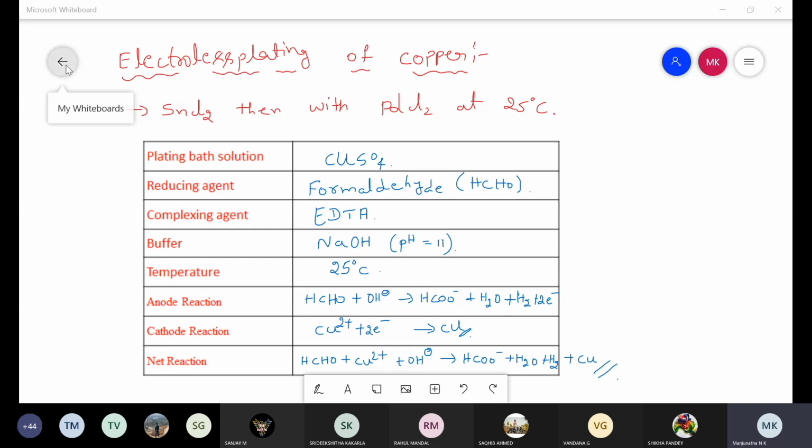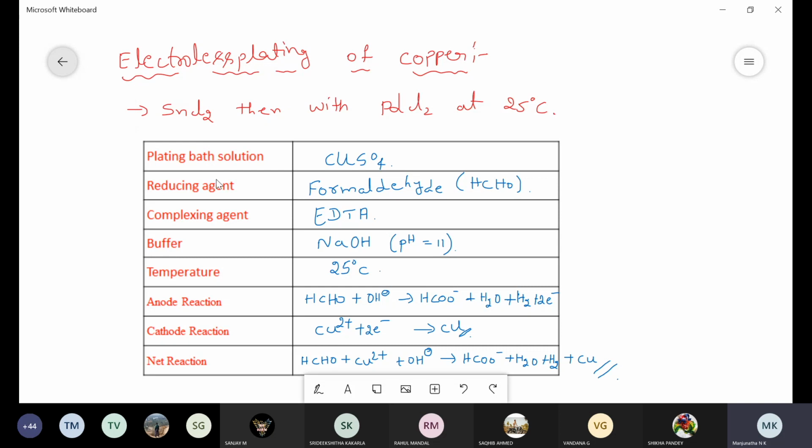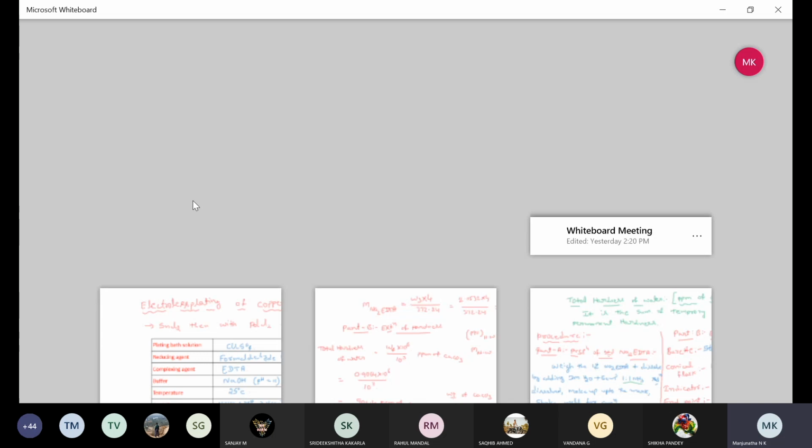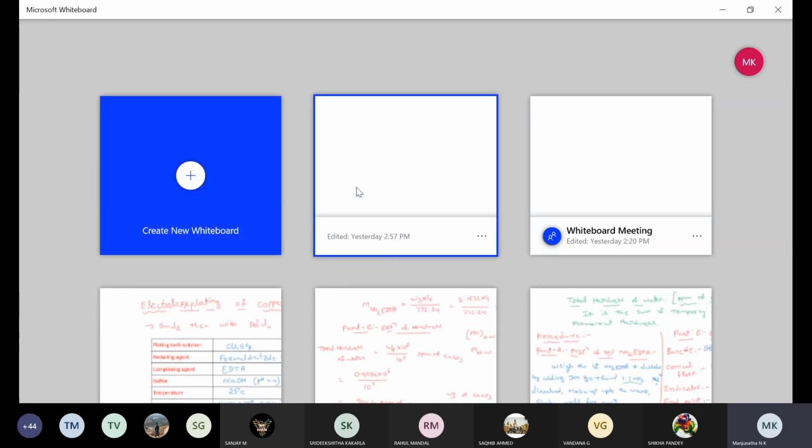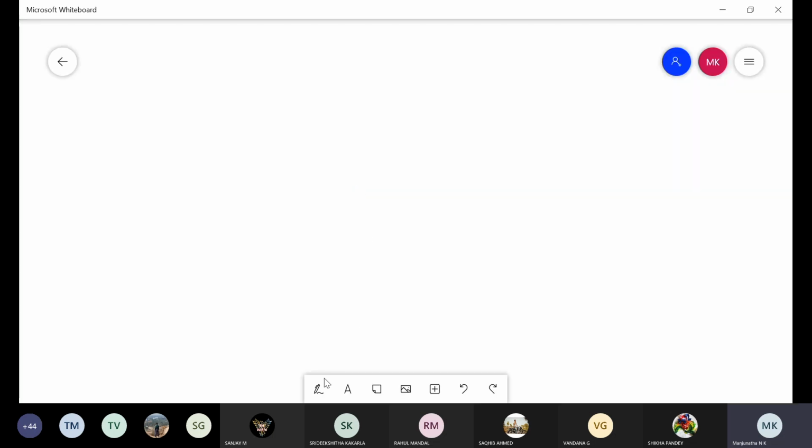Is it clear? First one, electroless plating of copper. After this, coming to the next example for electroless plating process, that is electroless plating of nickel. Any doubt in this electroless plating of copper? No, sir. Okay. So after this, next one is